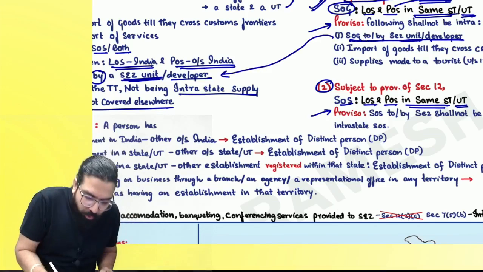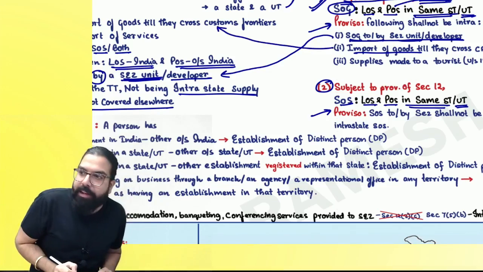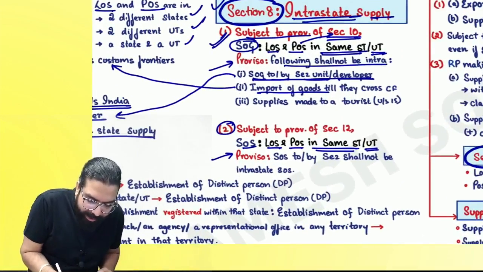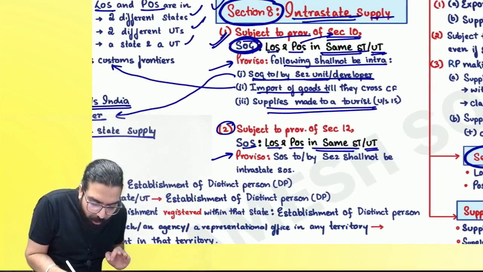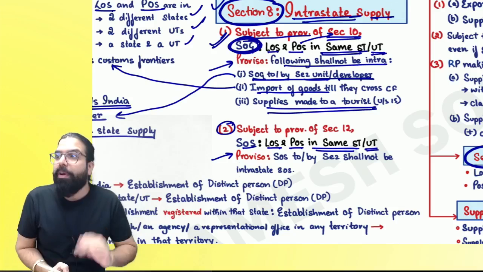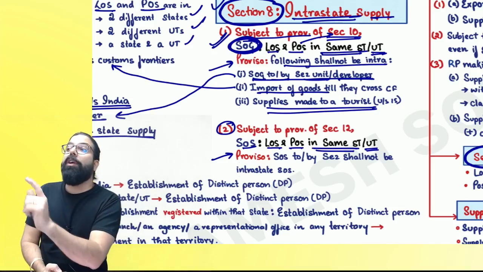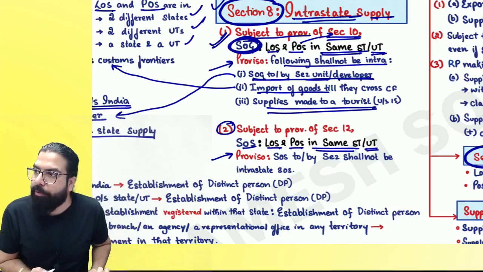Are we clear? The next one, importation of goods. It is always what, everyone? Inter, and hence it will never be intra. And they have removed it from intra, saying this shall never be intra. Then supply made to a tourist. Always remember one thing, whenever you are supplying goods to a tourist, it is never intra, and you are always going to charge what, everyone? Interstate, IGST. Can I go ahead, everyone? Next.